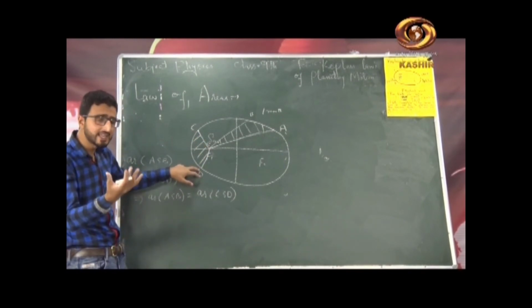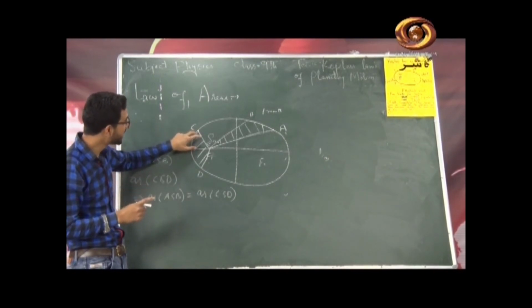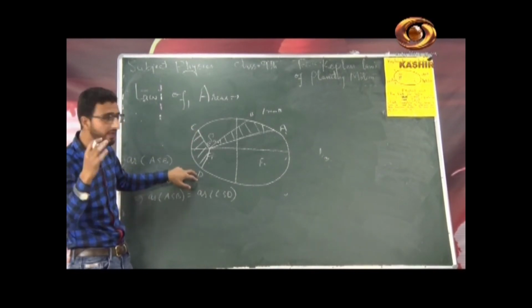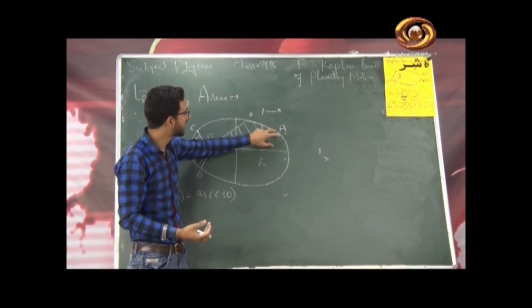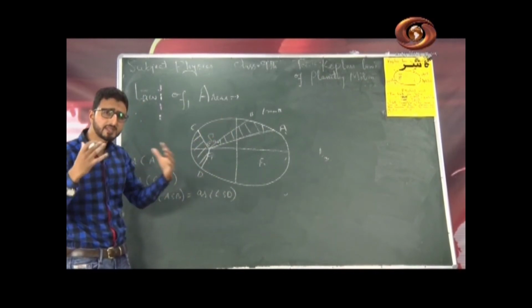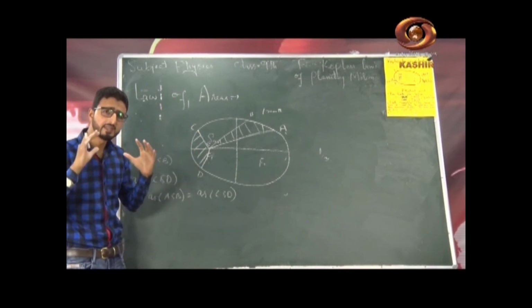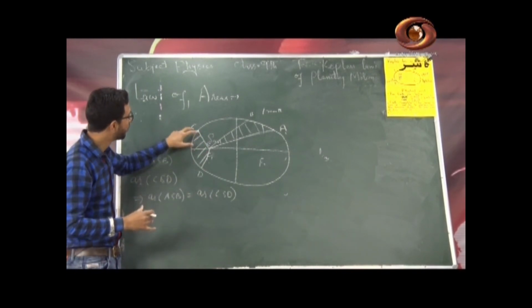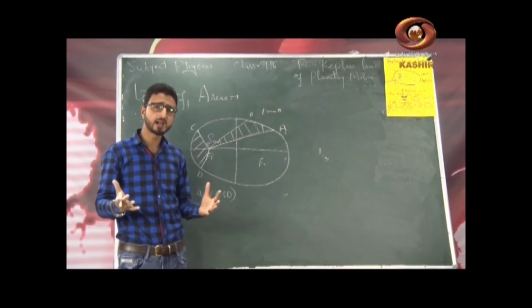Now as per the second law, the planet must also take 1 month in going from C to D, because I have assumed it here. Suppose the planet takes 1 month in moving from A to B, then if area of sector AB is equal to area of sector CD, the planet must take 1 month in moving from C to D. This is what Kepler's second law is all about.